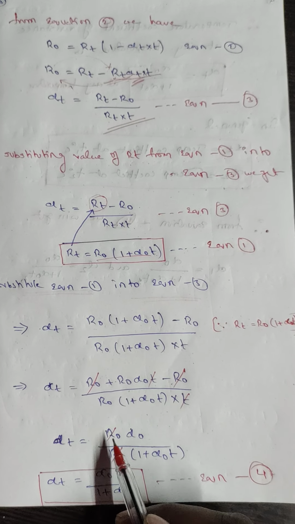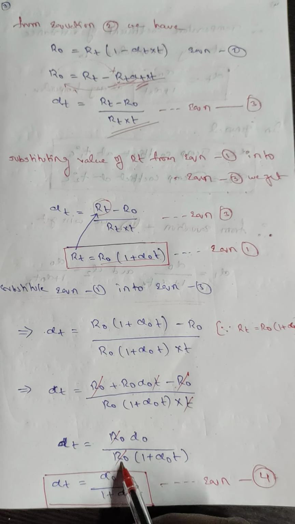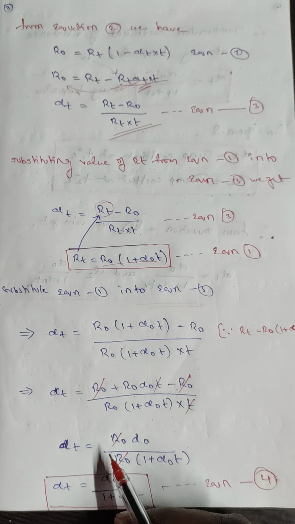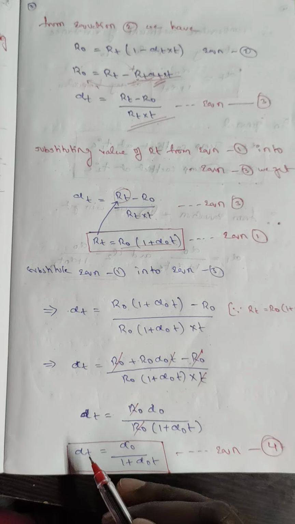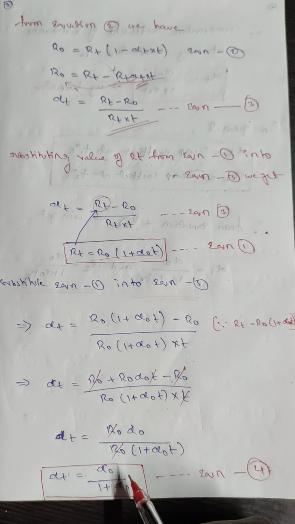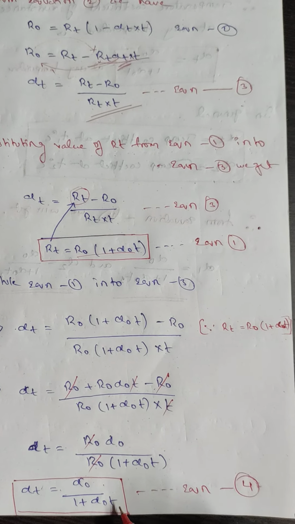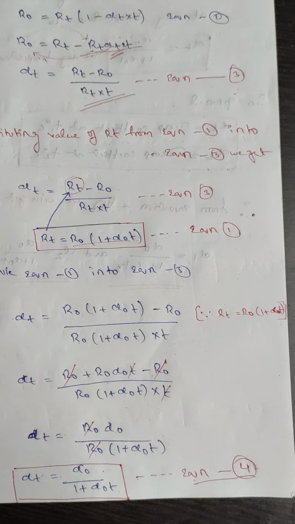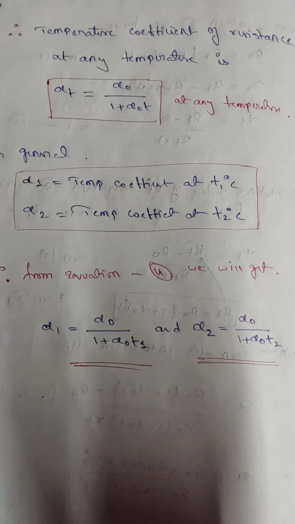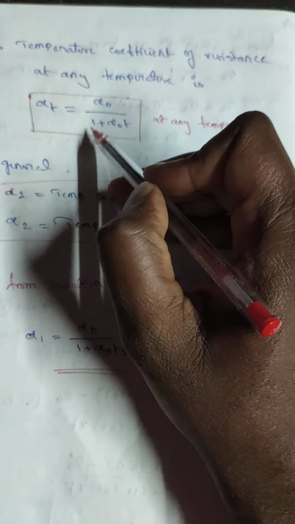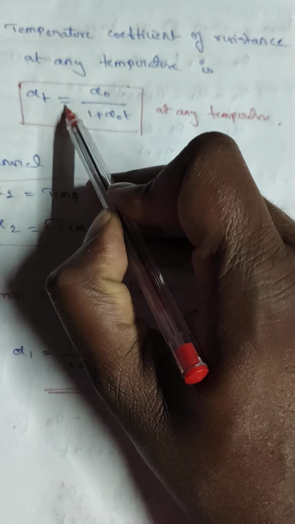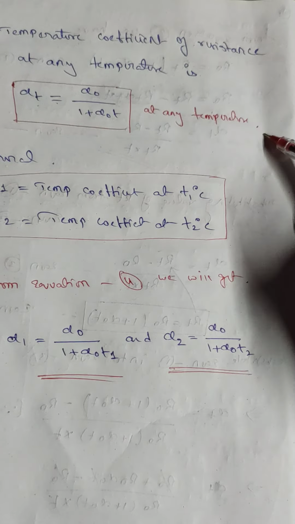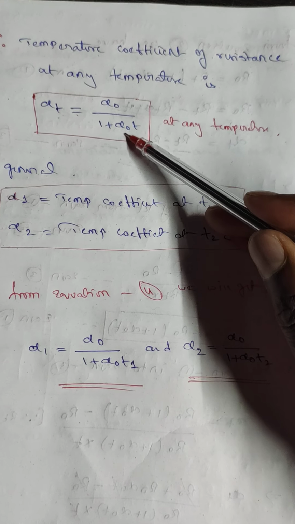Finally you get R naught alpha naught by R naught into 1 plus alpha naught T, and the R naughts cancel, so alpha T equals alpha naught by 1 plus alpha naught T. Treat this as equation 4. This value is at any temperature.